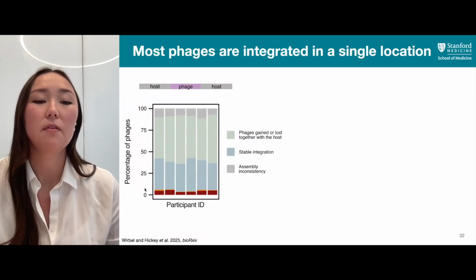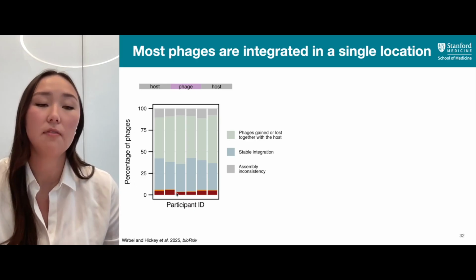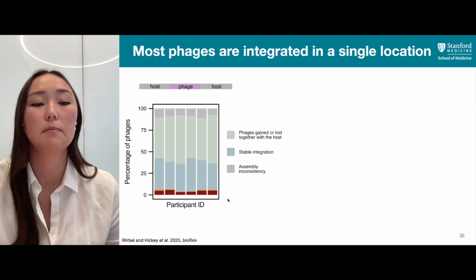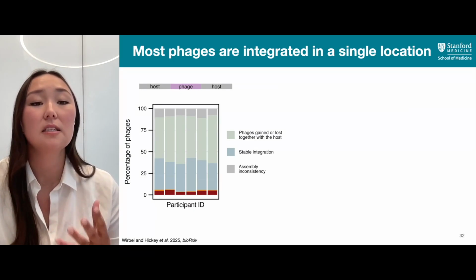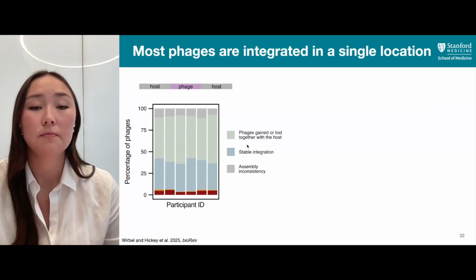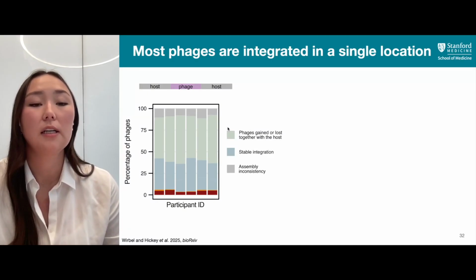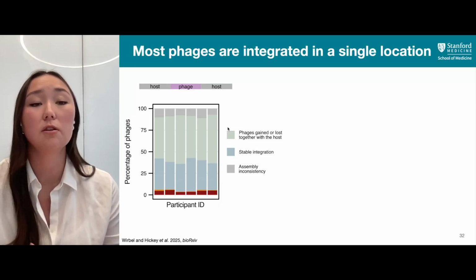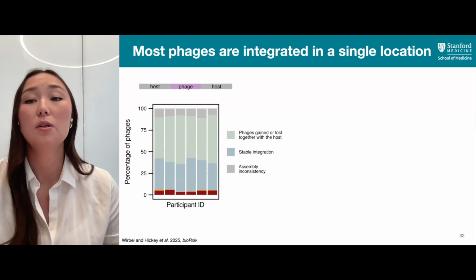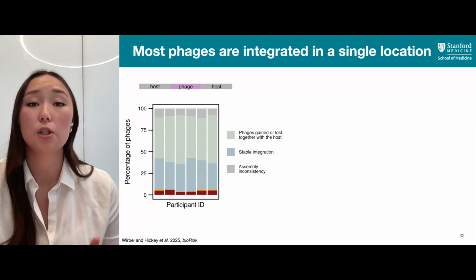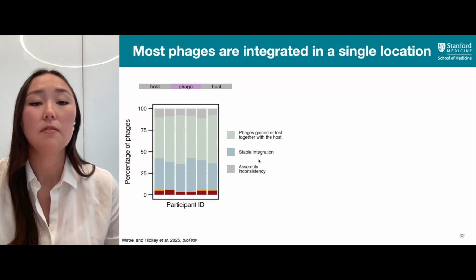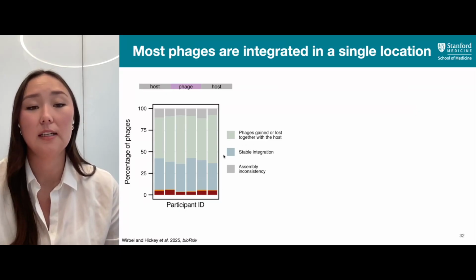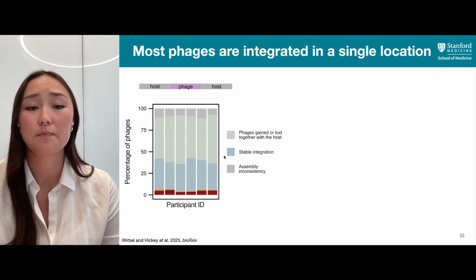And we were interested in looking at this for all of our samples. So here we are looking at the percentage of phages per our different participants and looking at the stability of this integration. Here we found that there are phages that are stably integrated into hosts that are either gained or lost over this 2 years, which represents just normal bacterial turnover, while we also found phages that are stably integrated into persistent hosts.